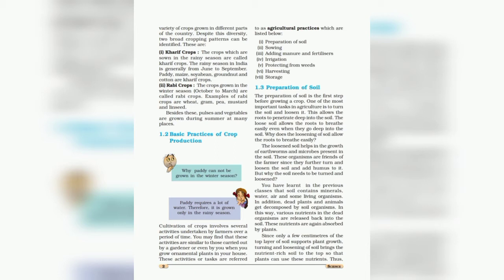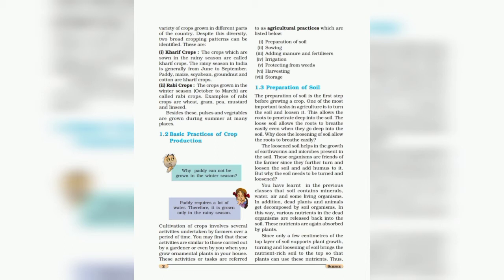So we can say that agricultural practices are activities in a particular sequence undertaken by the farmer over a period of time to cultivate a good crop. So what is the meaning of agricultural practices? Agricultural practices are the activities in a particular sequence undertaken by the farmer over a period of time to cultivate a good crop. So what are these?